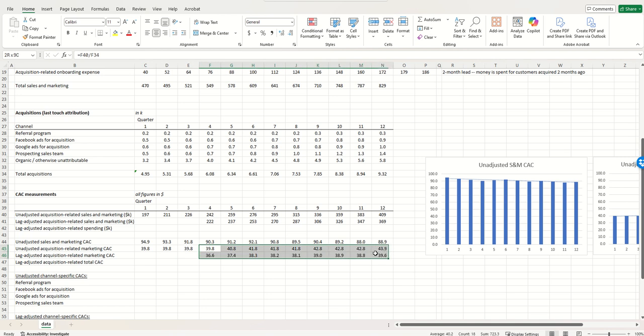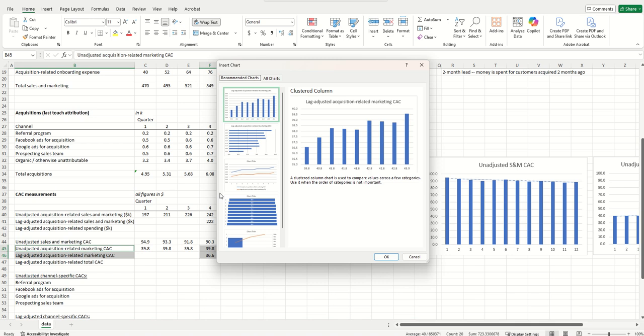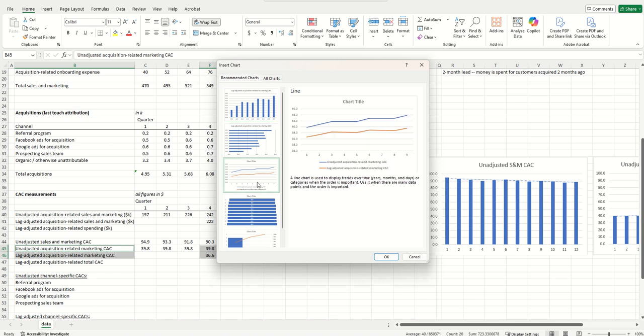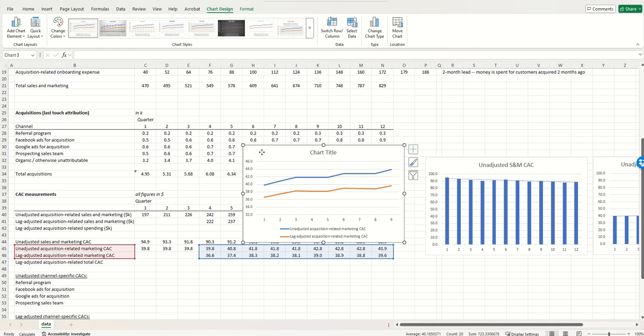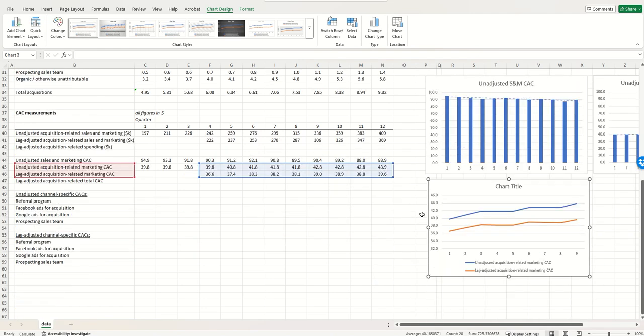And now if we were to compare CAC under those two definitions, this is what we would see. So you can see when we account for leads and lags, the CAC is actually smaller than if we don't.